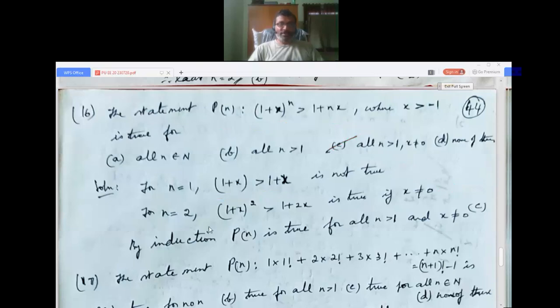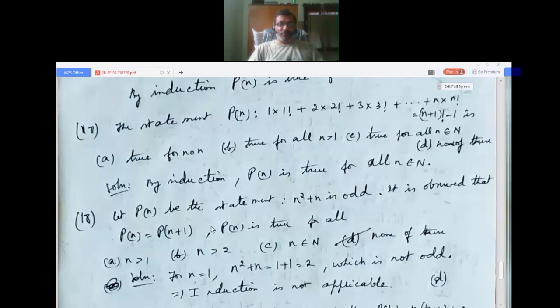We go for the 17th question. The statement P of n such that 1 plus 1 into 1 factorial plus 2 into 2 factorial plus 3 into 3 factorial plus, and so on, up to n into n factorial is equal to (n plus 1) factorial minus 1 is: true for no n, true for all n greater than 1, true for all n belongs to natural numbers N, none of these. So this is clearly a question of mathematical induction.